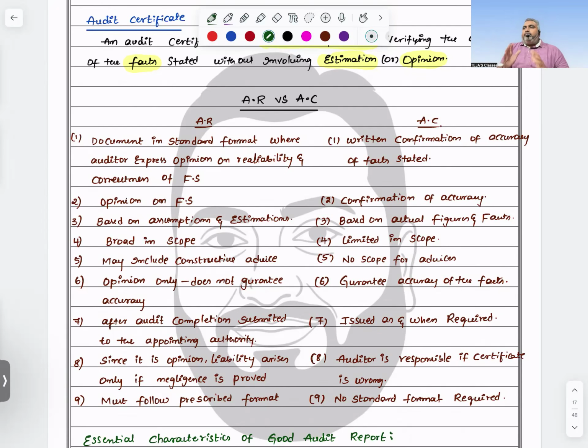Finally, there must be a prescribed format for the report. Certification will never follow that particular format.